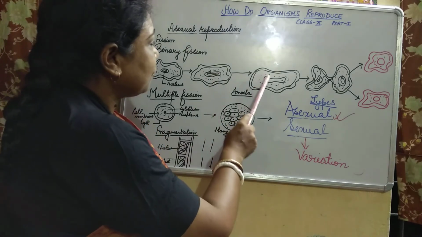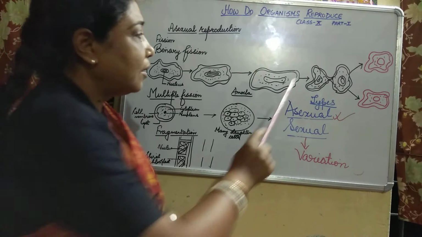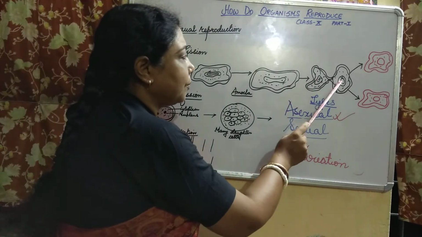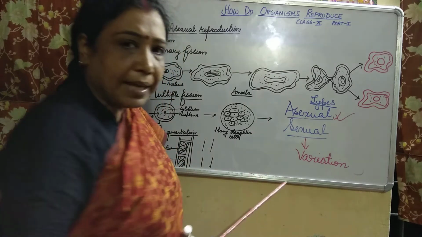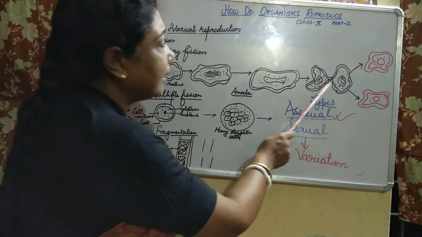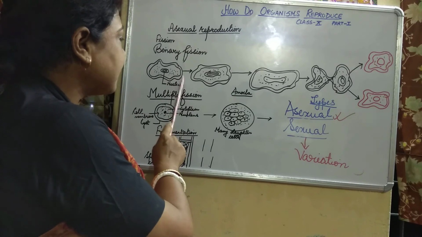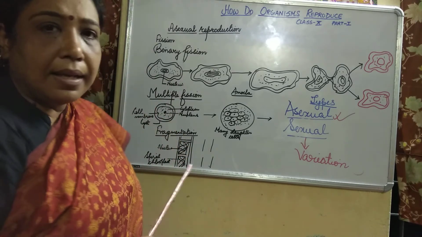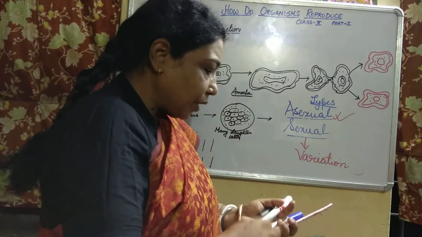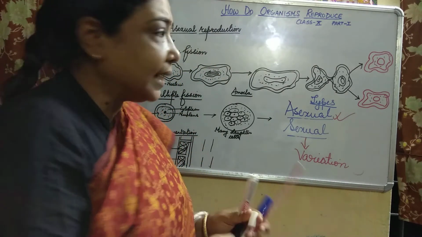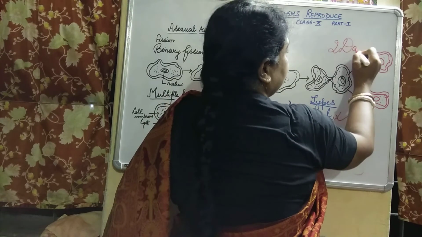You see the nucleus elongating. Then the nucleus will divide into two along with the division of the cytoplasm. Then from this single organism, how many daughter cells are you getting? You are getting two daughter cells.